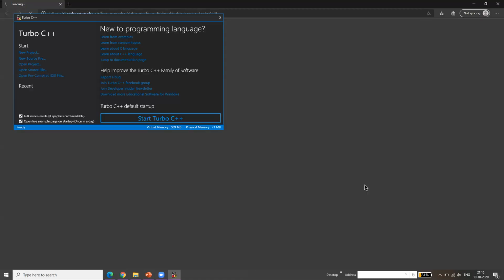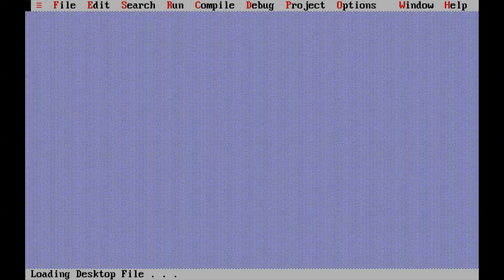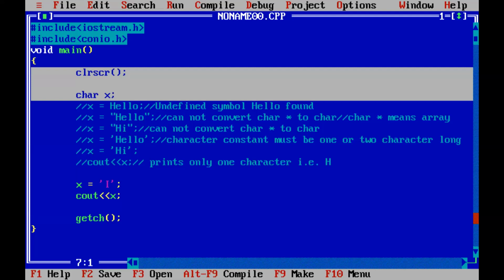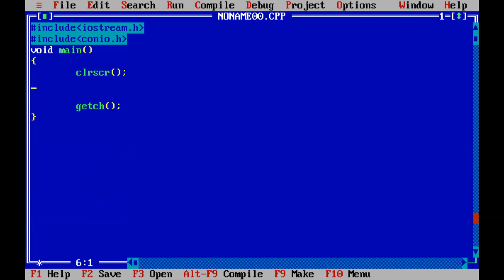I'll type everything the same. So it's opening now. Correct. Open. So I'm in the Turbo C++ software right now. I'll remove all this stuff. Notice me while typing also, because that might be helpful for you to improve your techniques.